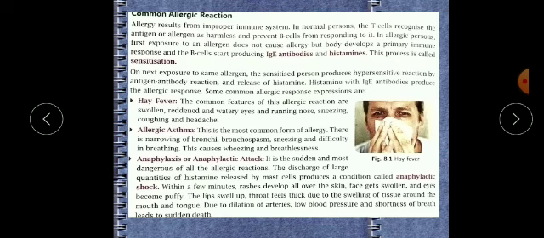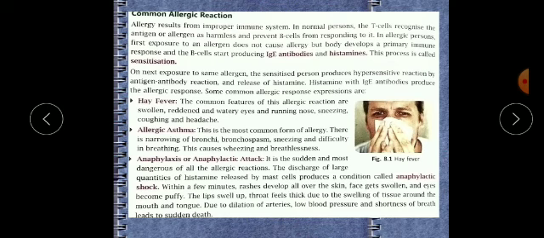Now the third one is very dangerous. It is called anaphylaxis. It is the most sudden and dangerous of all the allergic reactions. Whenever, during an allergic reaction, large quantities of histamine are released by mast cells, it produces this condition, called anaphylactic shock.